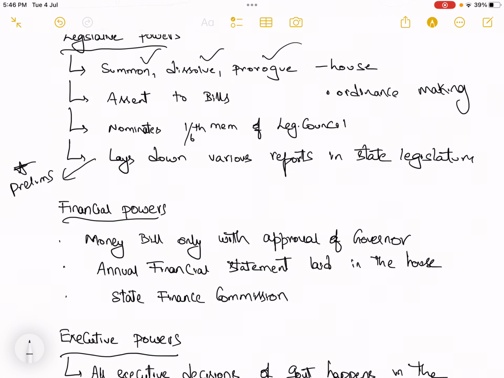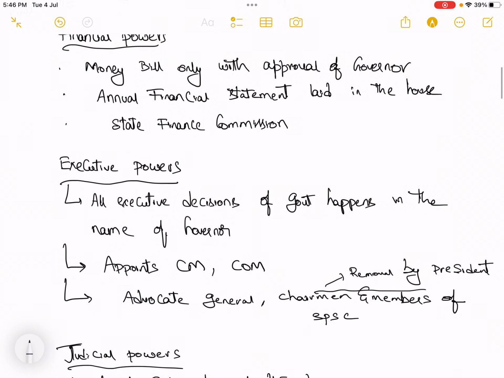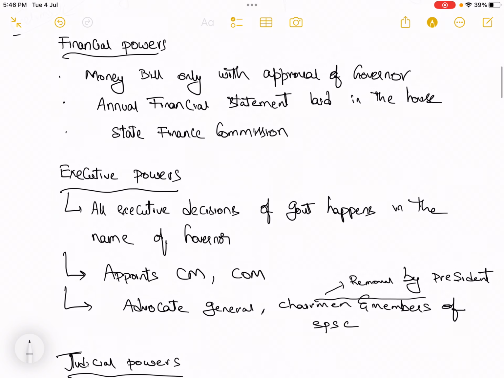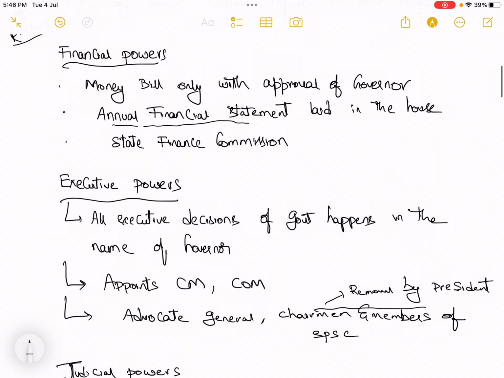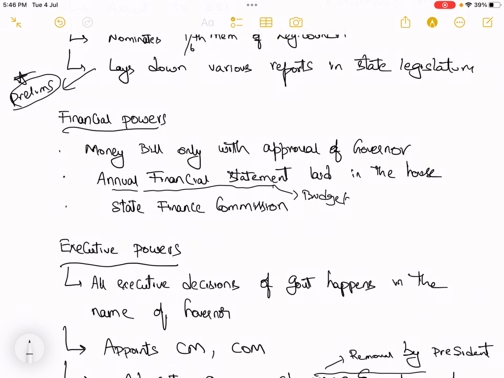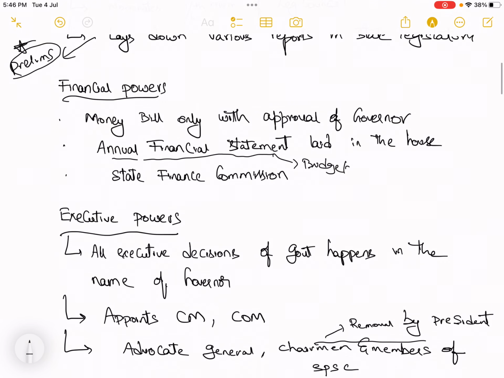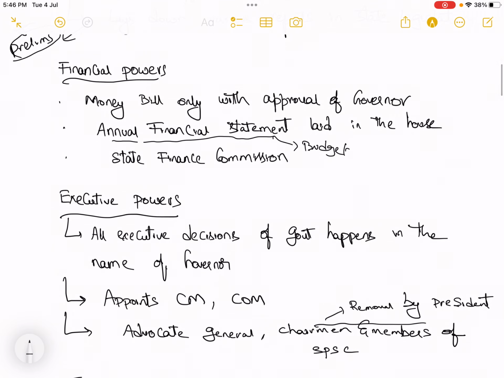So what are those reports which are laid down in the state legislative assembly? These are important for your prelims. For example, he is the one who lays down the annual financial statement in the house, which is nothing but the budget, right? All of you are aware of this. So financial powers: any money bill can be introduced in the house only with the prior approval of the governor. He also appoints the state finance commission. Budget provision I already discussed.